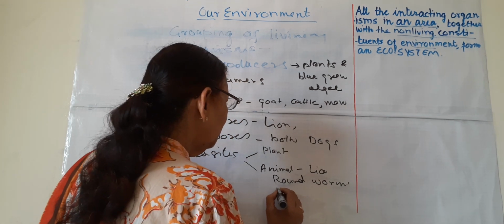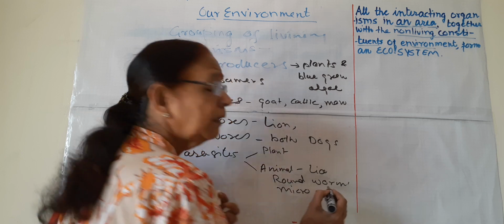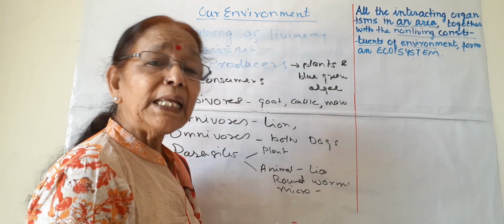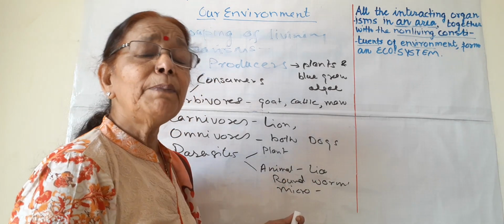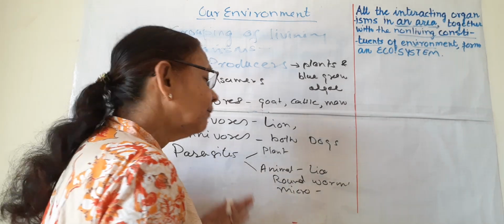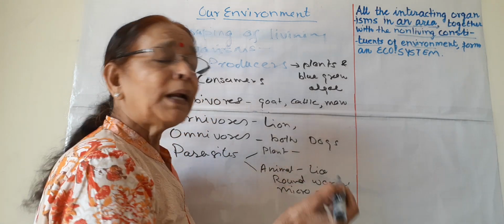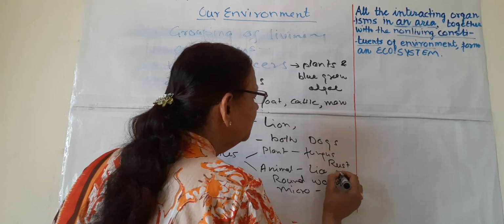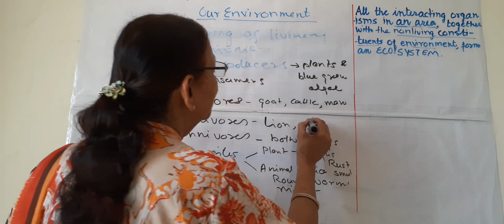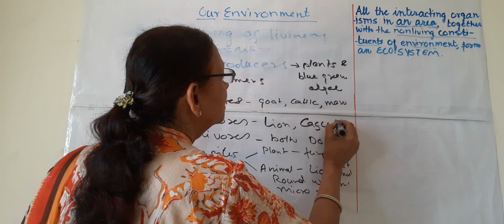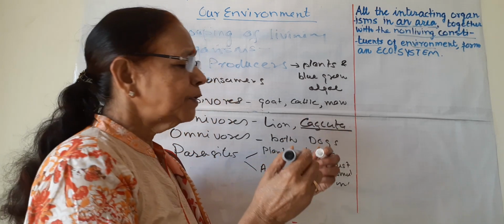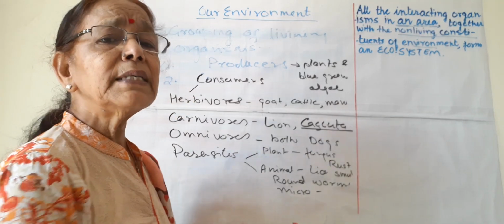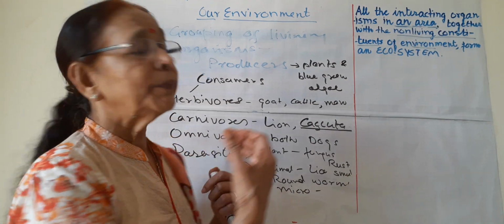And then microparasites, what are they? Malarial parasite, leishmania, then trypanosoma, then filaria worms. These all are internal parasites which live inside the body of the animal. And then plant parasites are certain fungi like rust, smut, or one of the important plant parasites known as kaskuta. Kaskuta is a plant parasite. In Hindi it is known as amarbel, and it is present on the body of the plant, on trees, and it sucks ready-made food from the plant.